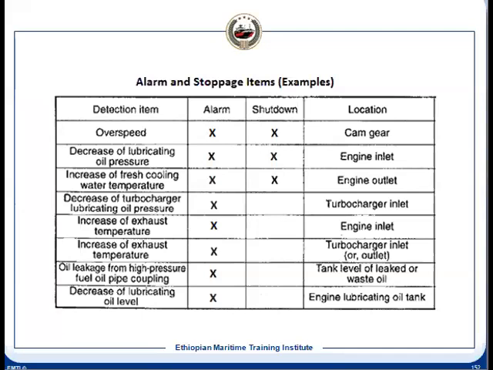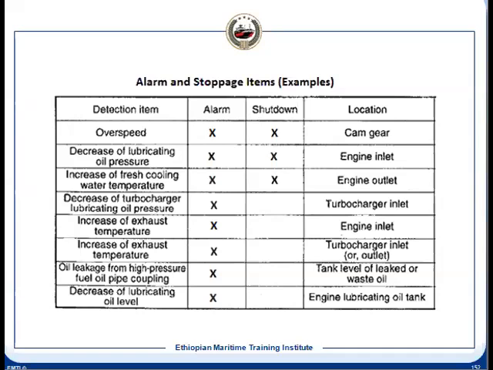In this chapter, starting and reversing, we have very little remaining. That is the alarm and stoppage for the four-stroke engine. We have overspeed engine alarm and shutdown, and low oil pressure. One will be alarm and one will be shutdown. And when it is shut down, it will give you an alarm too. So it will be independent alarm and shutdown.